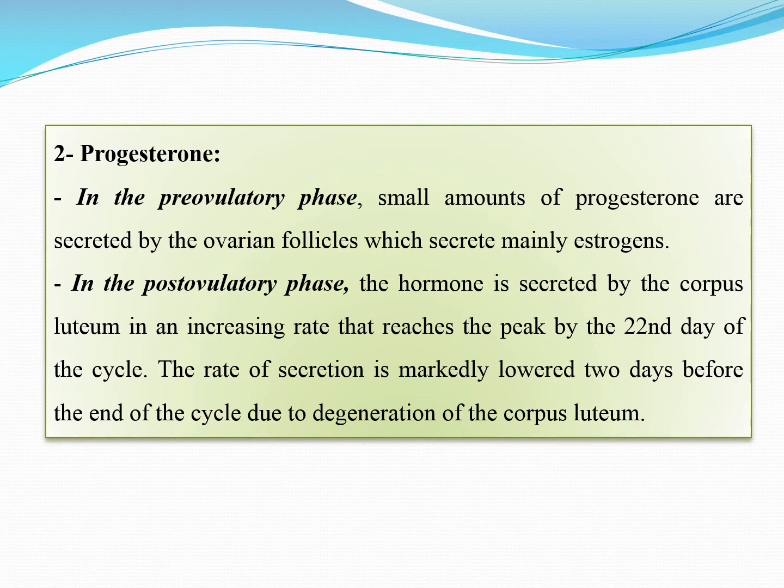The rate of secretion is markedly lower 2 days before the end of the cycle due to degeneration of the corpus luteum. It means that progesterone in the pre-ovulatory phase is produced in smaller amounts, and it is produced in larger amounts in the post-ovulatory phase. And like the estrogen, just 2 days before the start of the next cycle, there is degeneration of the corpus luteum and the level of progesterone lowers down.